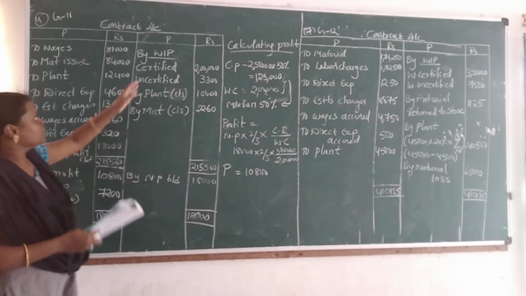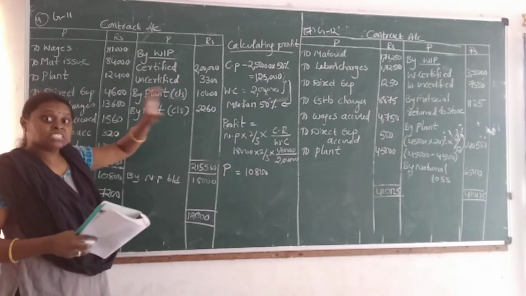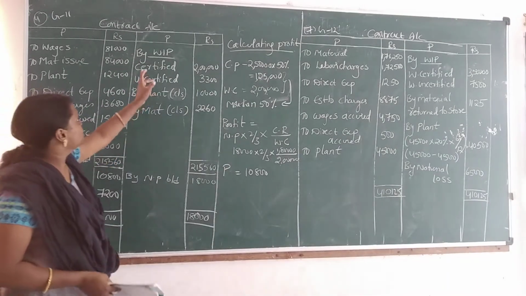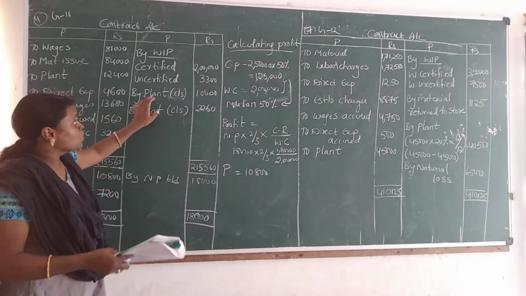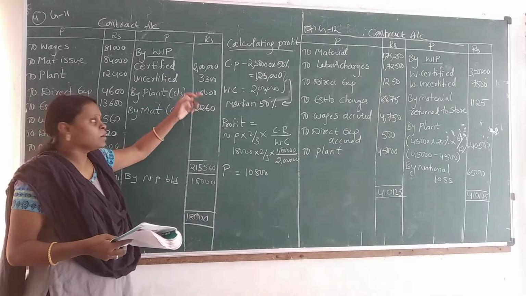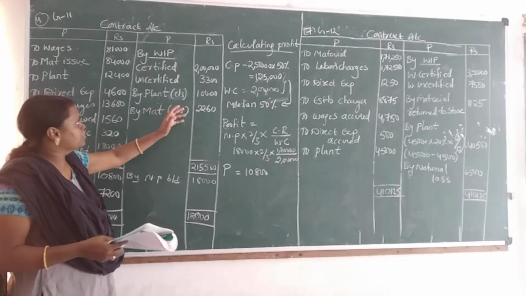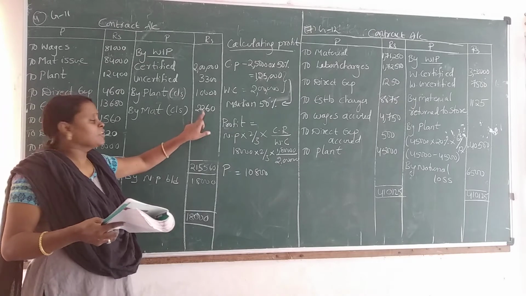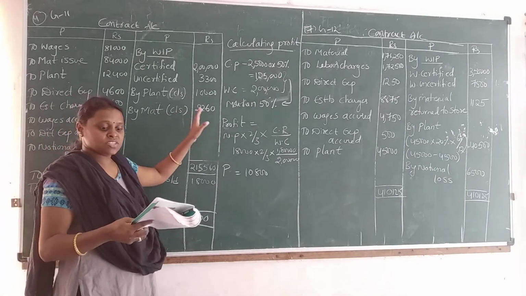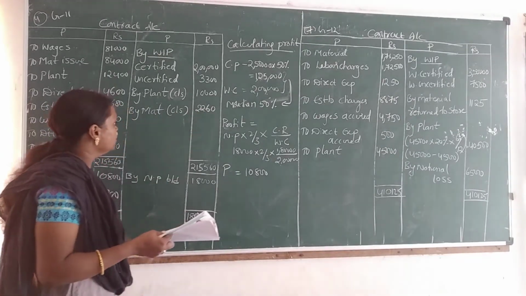Under work in progress, what do we take? Work certified, the amount directly given in the question. Certified 2 lakhs, uncertified 3,300, closing plant value 10,000, the depreciation being given directly. Materials closing 2,260, nothing but materials on hand on 31st December 1975.